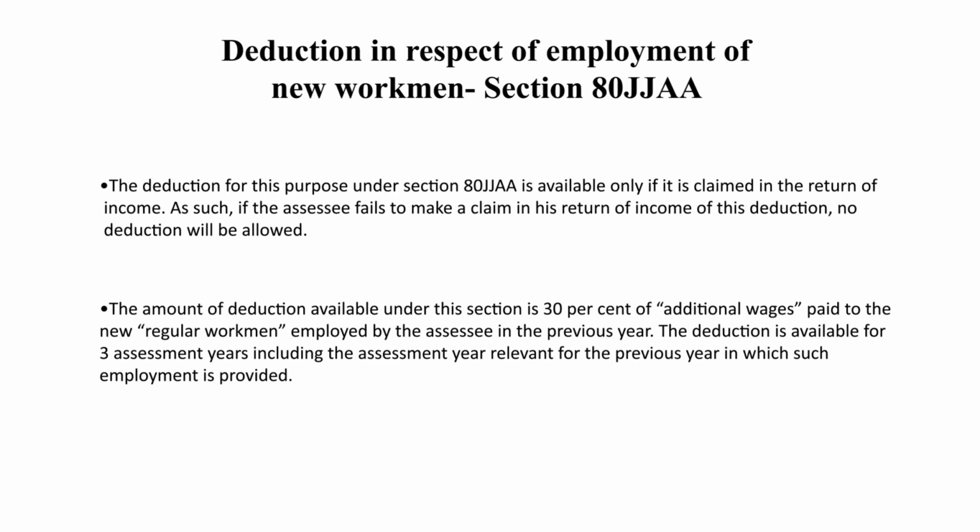That is, once the new workmen are employed, then in the relevant assessment year and thereafter 2 assessment years, this deduction can be claimed up to 30% of additional wages paid to new regular workmen under section 80JJAA. Obviously, the taxpayer must be an Indian company.